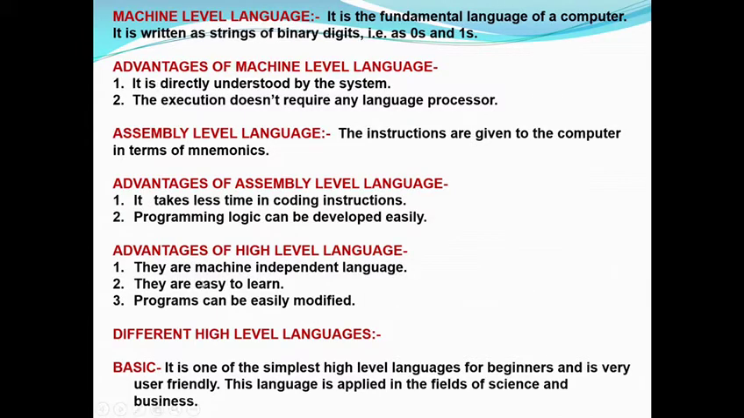Advantages of high level language. They are machine independent languages. This language is not dependent on the machines, nor on the machine codes. They are easy to learn, means anybody can learn it, and he or she can develop programming logic easily. Programs can be easily modified. No need to learn other languages, because codes are written in English language, which is understandable to all persons, so programs can be easily modified by this language.